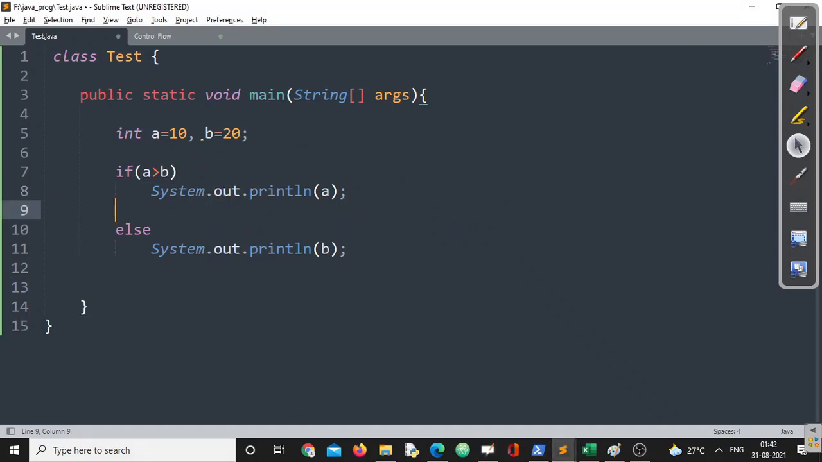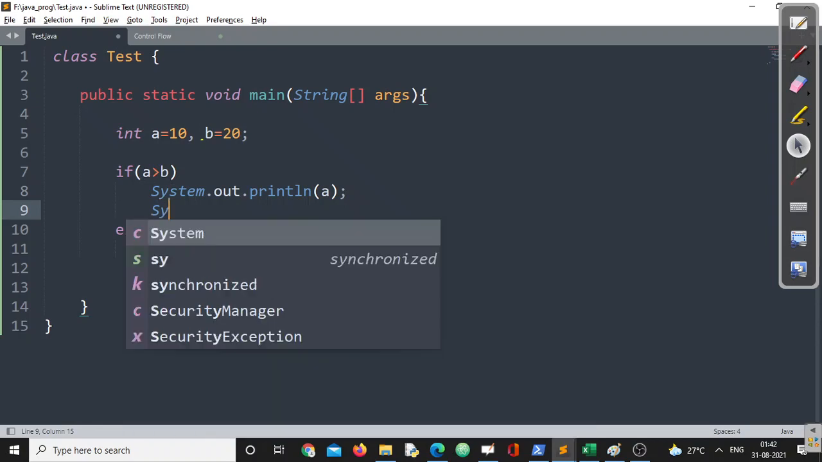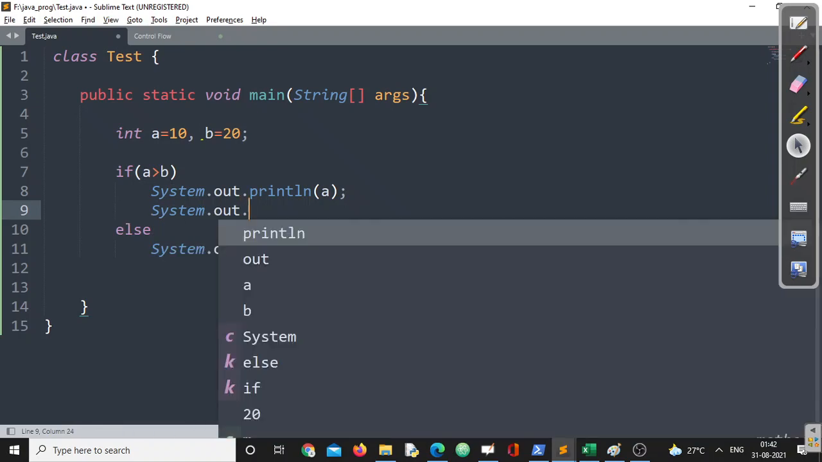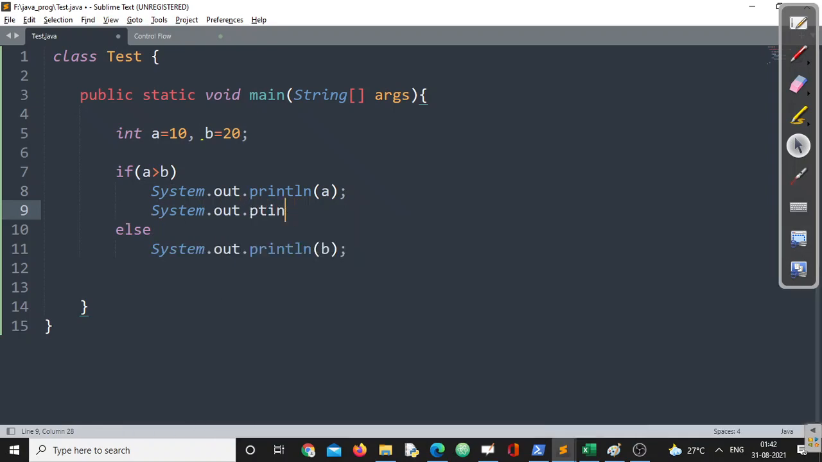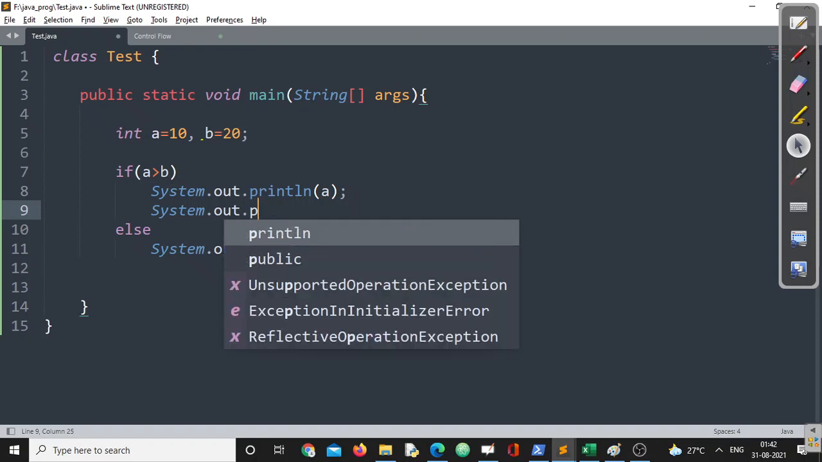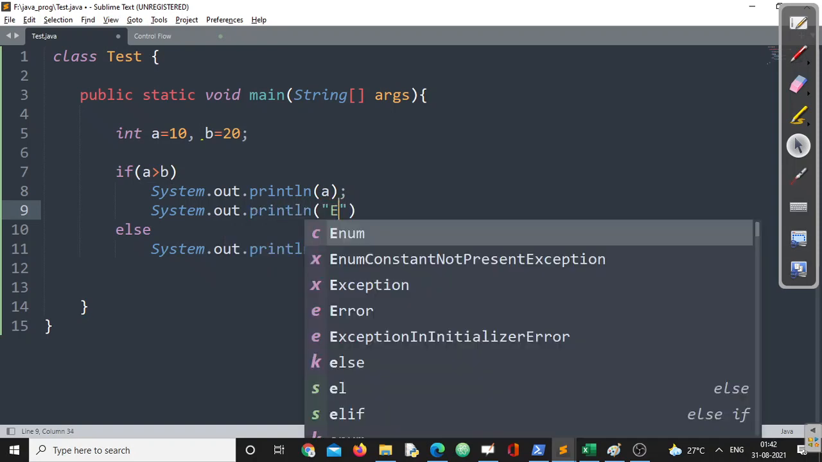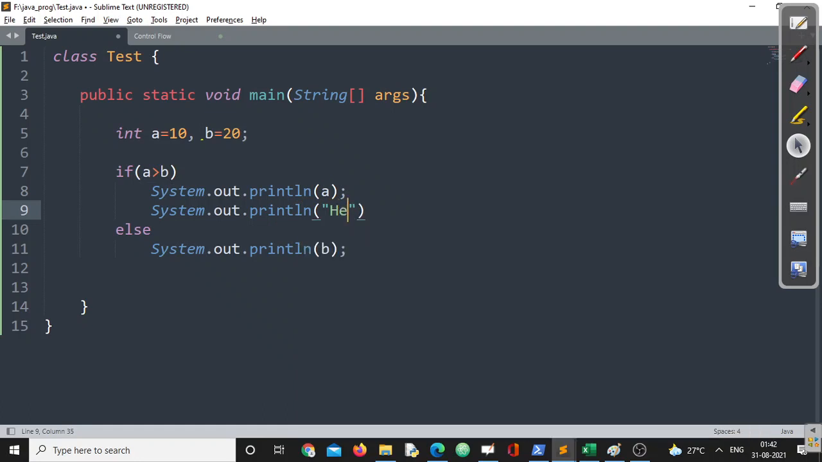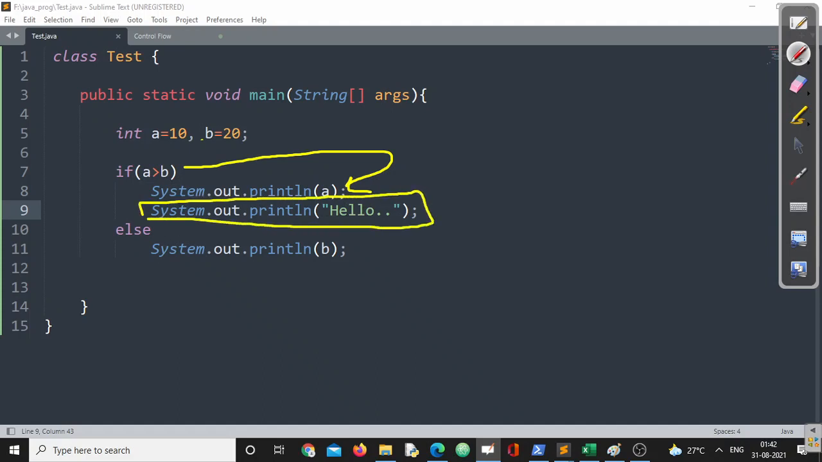Now let us write something here. Suppose I am writing here System.out.print, or maybe println. I am writing done, or I am writing hello here. Now my question is, what will be the output of this program? What will be the output of this program? By the rule we know, if you are writing something like this, we can take only one statement maximum. So this particular statement does not belong to if, right?